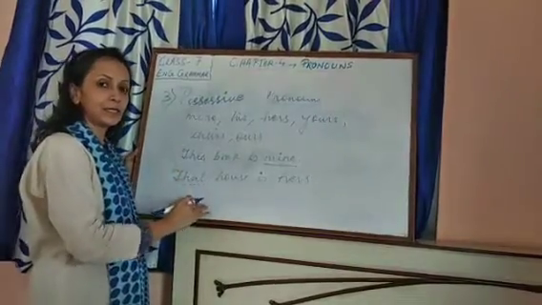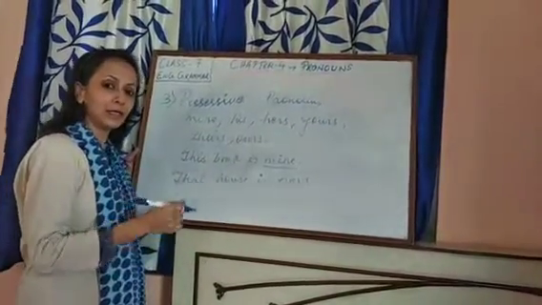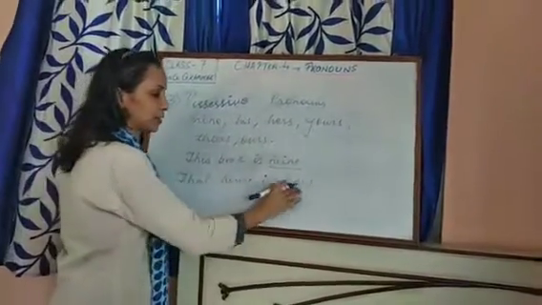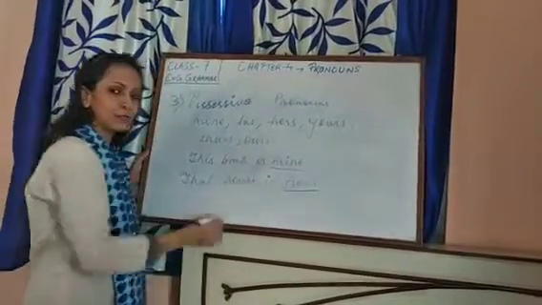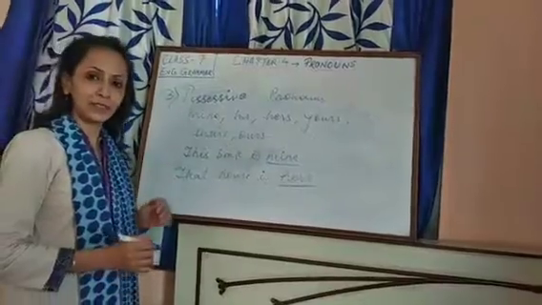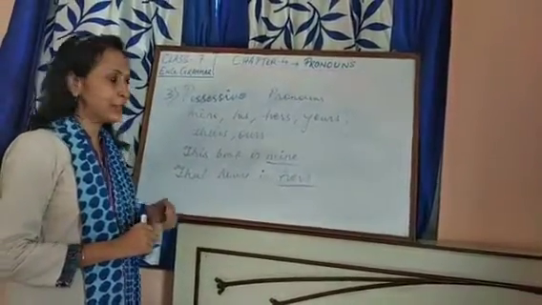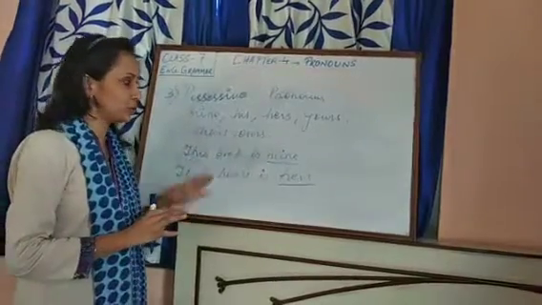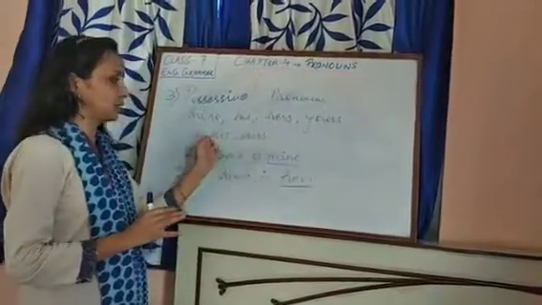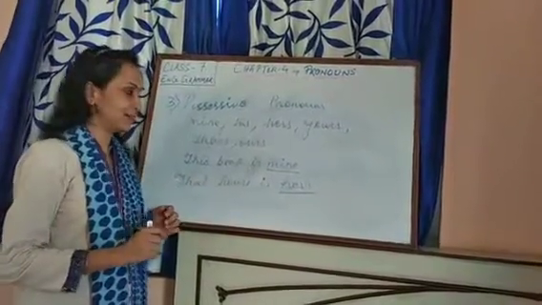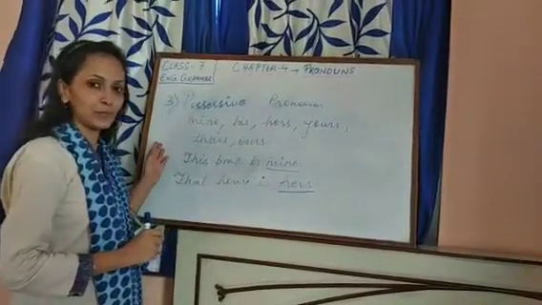When I say that is her house, then that her becomes adjective. But when I say that house is hers, here hers becomes pronoun, which is possessive pronoun. So this is the use of pronouns here, and I hope these are clear to you. Same way we use yours, theirs, ours. So that is how the things are used here in possessive pronouns.